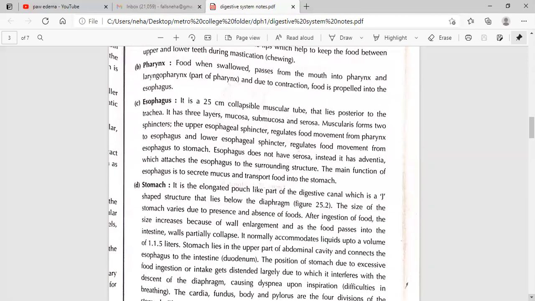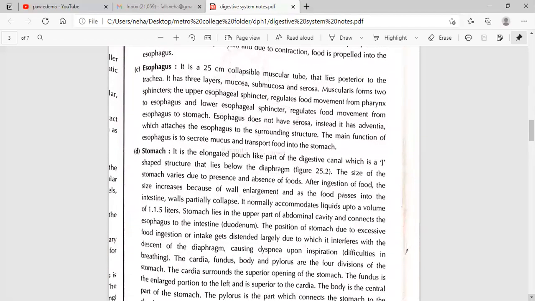Stomach: it is the elongated pouch-like part of the digestive canal, a J-shaped structure that lies below the diaphragm. The size of the stomach varies due to the presence and absence of food. After ingestion of food, the size increases because of wall enlargement, and as the food passes into the intestine, the walls partially collapse. It normally accommodates liquids up to a volume of 1 to 1.5 liters. The stomach lies in the upper part of the abdominal cavity and connects the esophagus to the intestine. When the stomach is distended largely due to excessive food intake, it interferes with the descent of the diaphragm, causing dyspnea upon inspiration.